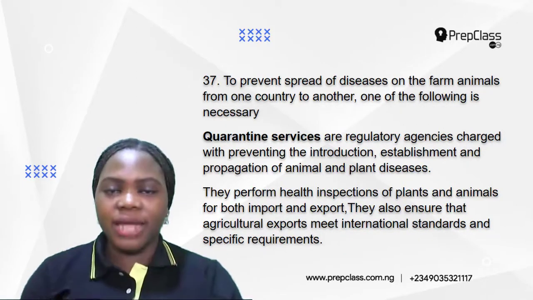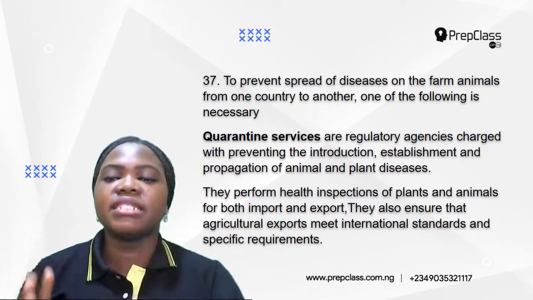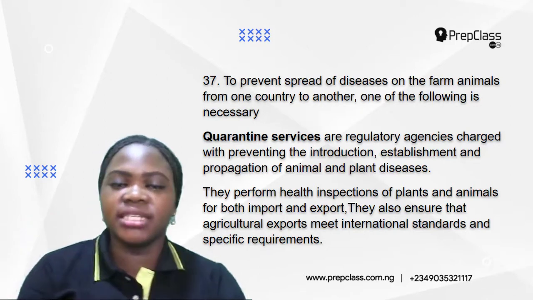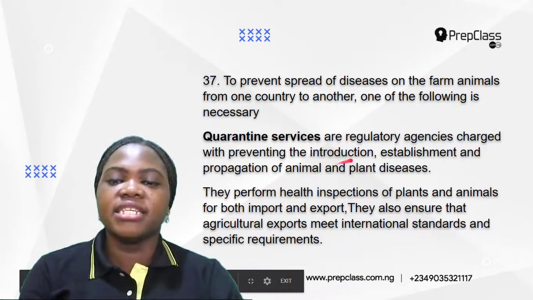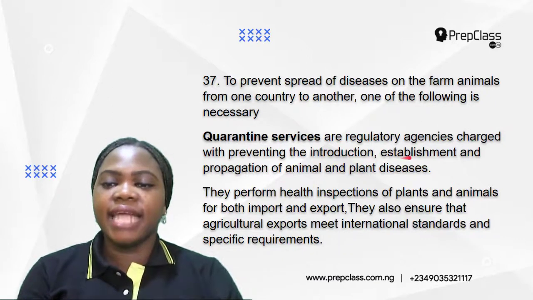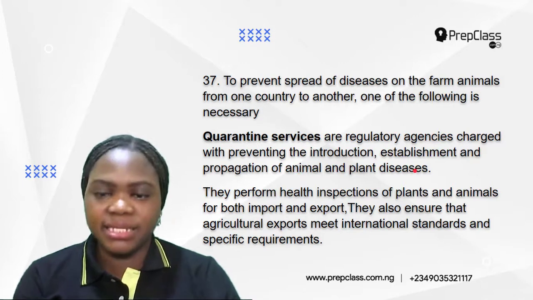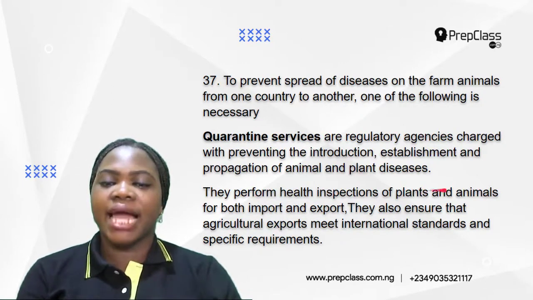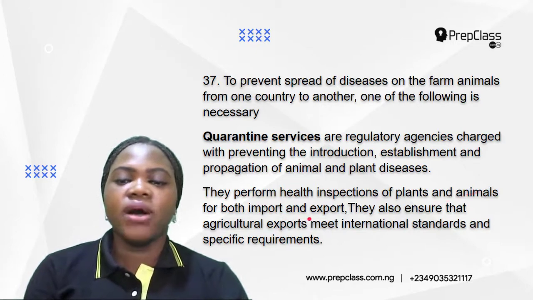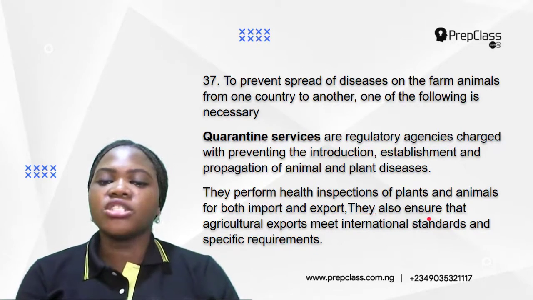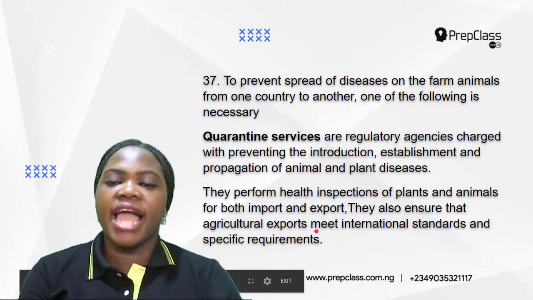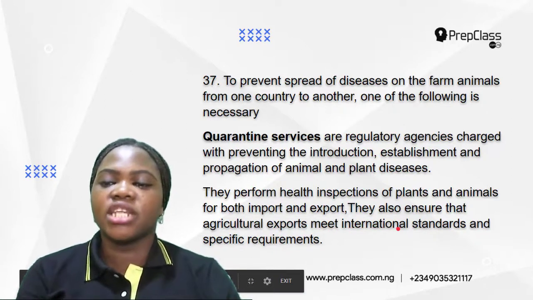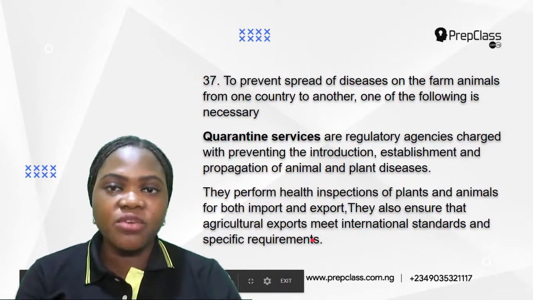So what are quarantine services? Quarantine services are regulatory agencies charged with preventing the introduction, establishment, and propagation of animal and plant diseases. They perform health inspections of plants and animals for both import and export. They also ensure that agricultural exports meet international standards and specific requirements.